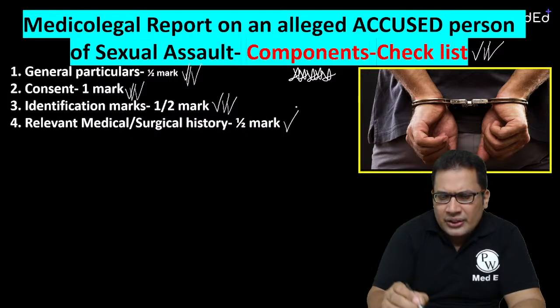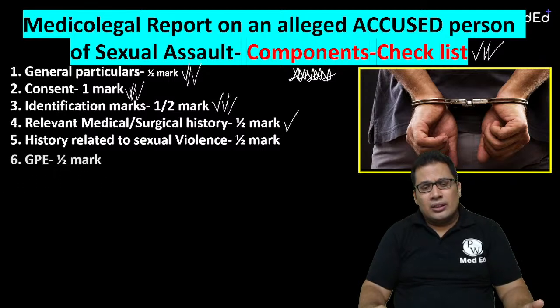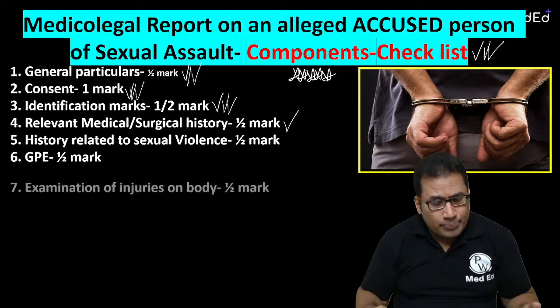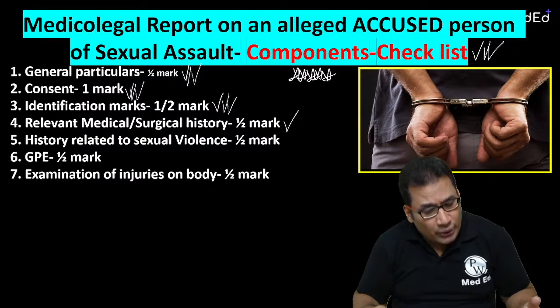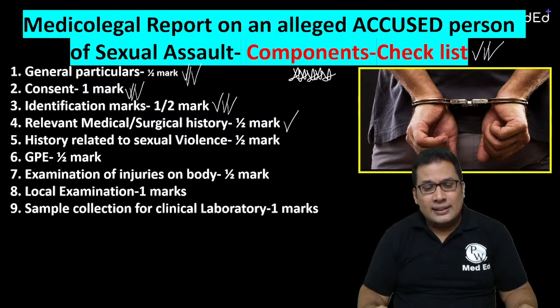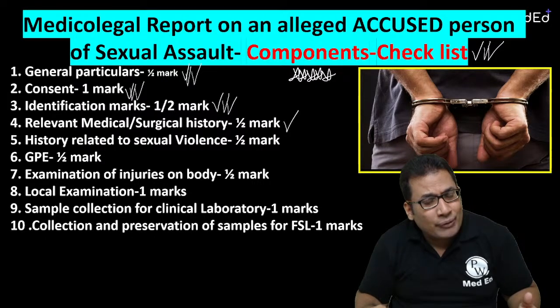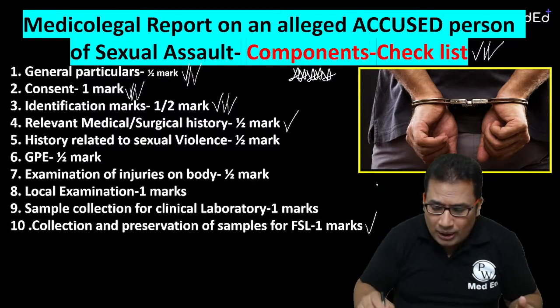Relevant medical and surgical history, half mark. History related to sexual violence, half mark. General examination, 0.5 mark. Examination of injuries on body, 0.5 mark. Local examination, 1 mark. Sample collection for clinical laboratory, 1 mark. Collection and preservation of samples for FSL, 1 mark.